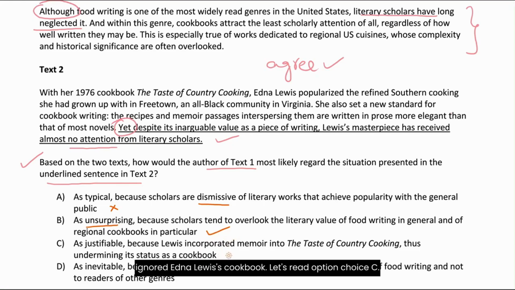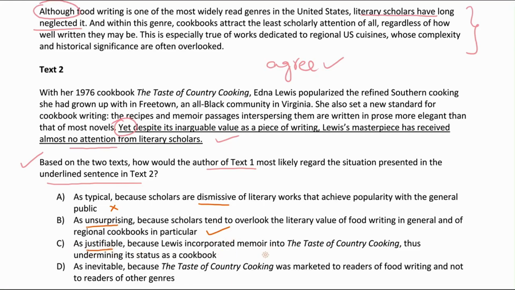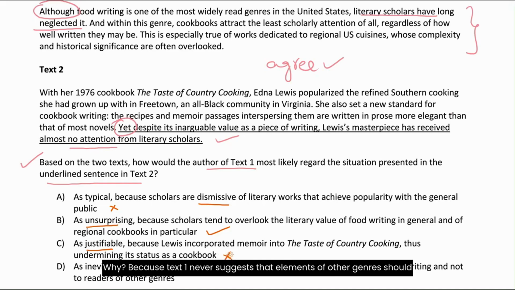Let's read option choice C. As justifiable, because Lewis incorporated memoir into The Taste of Country Cooking, thus undermining its status as a cookbook. You cannot infer this from the text. Why? Because text 1 never suggests that elements of other genres should be kept out of cookbooks. This goes beyond the scope of these two texts.